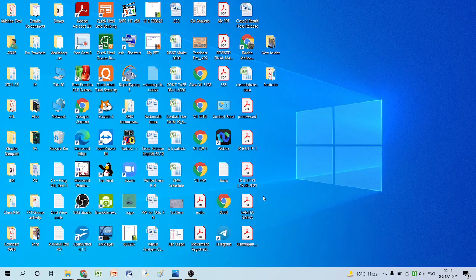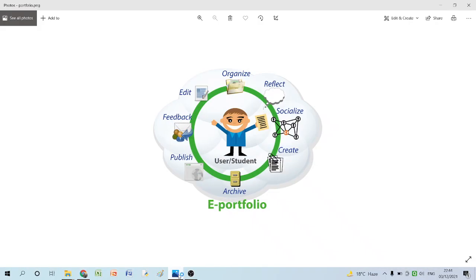Hello everyone. Today we will talk about portfolio. Why portfolio? Because this is a very important part of your internal assessment.